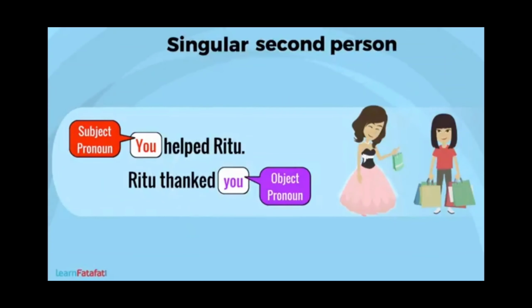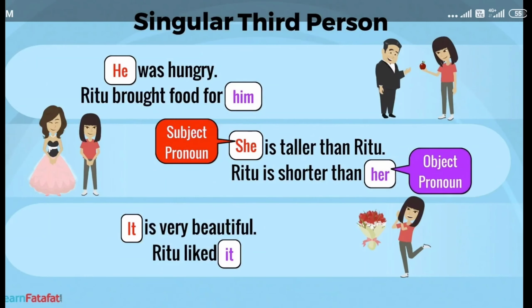Both the words I and me are singular first person pronouns, and the singular second person pronoun is you. For the subject pronoun we use you, and for the object pronoun we also use you. See children, singular third person. He, she, it, these are subject pronouns for third person. Him, her and it, these are object pronouns for third person.